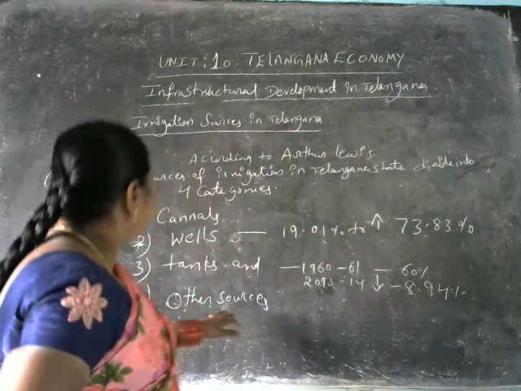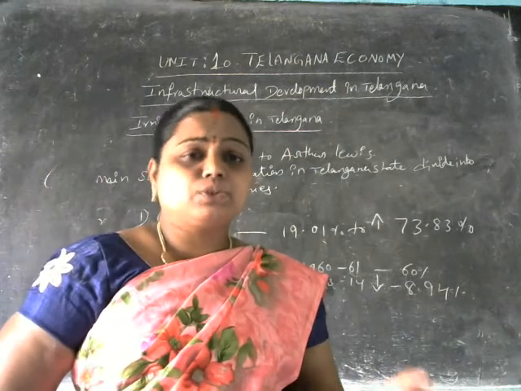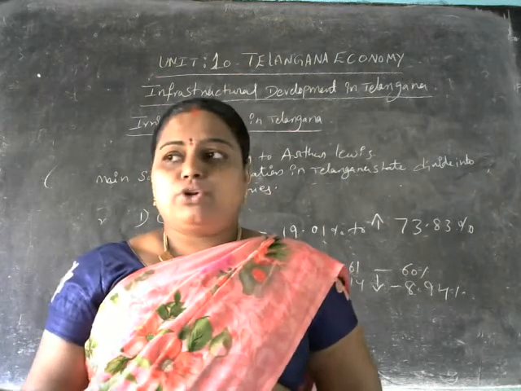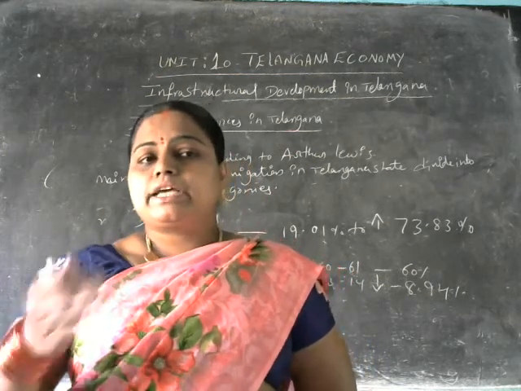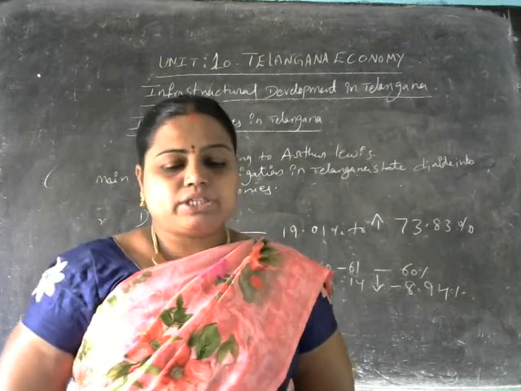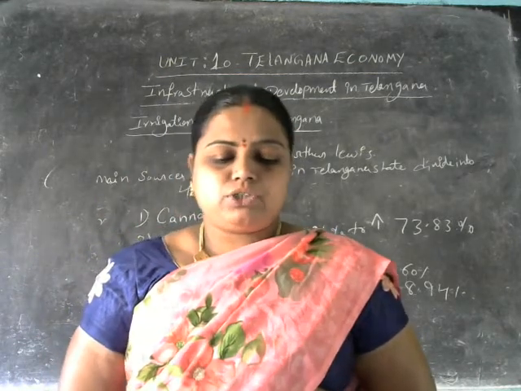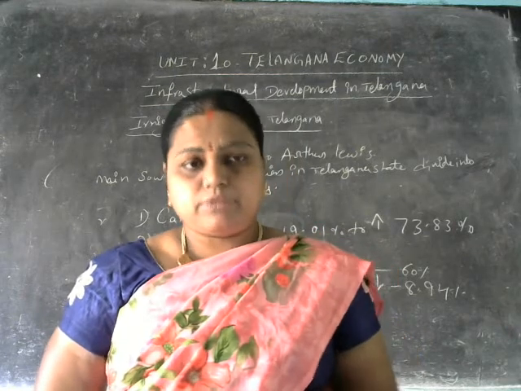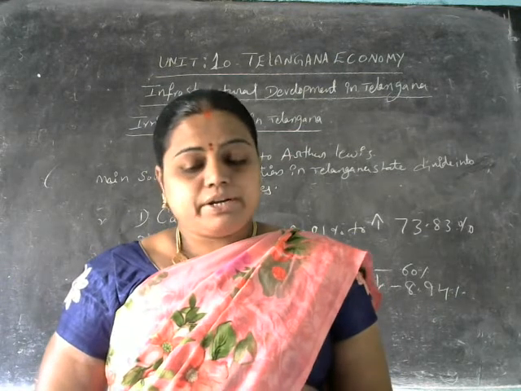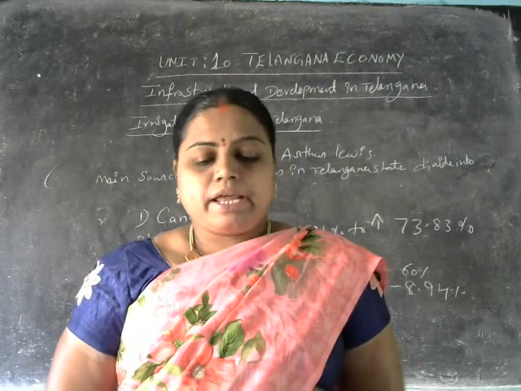At present the tube wells are the main source. What are tube wells? There are water pipelines, right? Through water pipelines we get irrigational facilities. Tube wells, where canals are laid and from the canals water facility is provided through plastic tube wells. So in Telangana state tube wells are the main source of irrigation, and it is one of the important sources for availability of plenty of groundwater and partly due to the predominant impact of canal irrigation here.